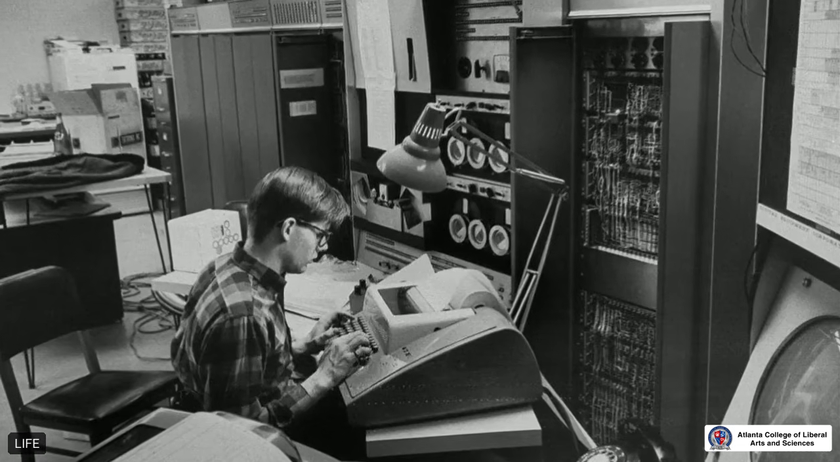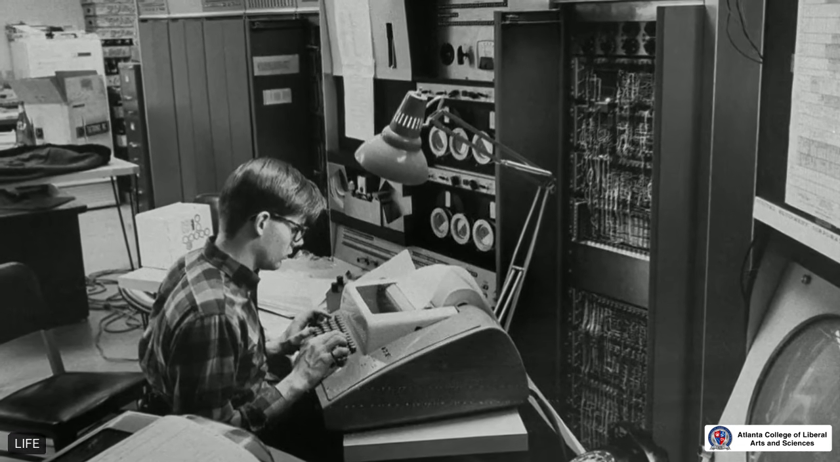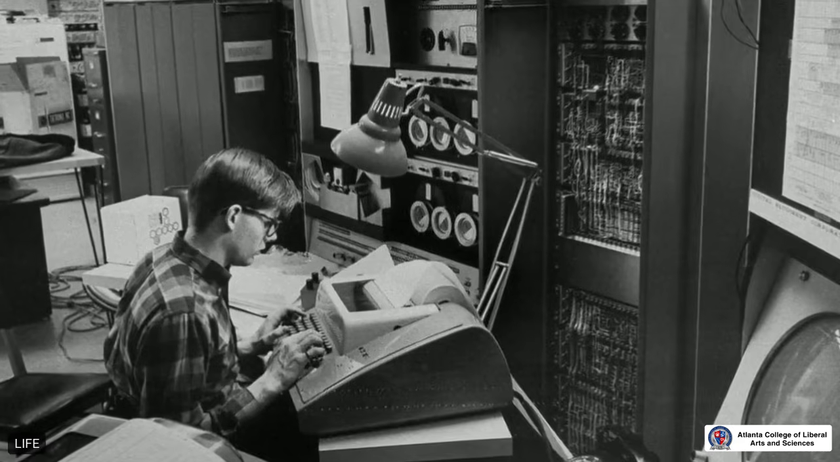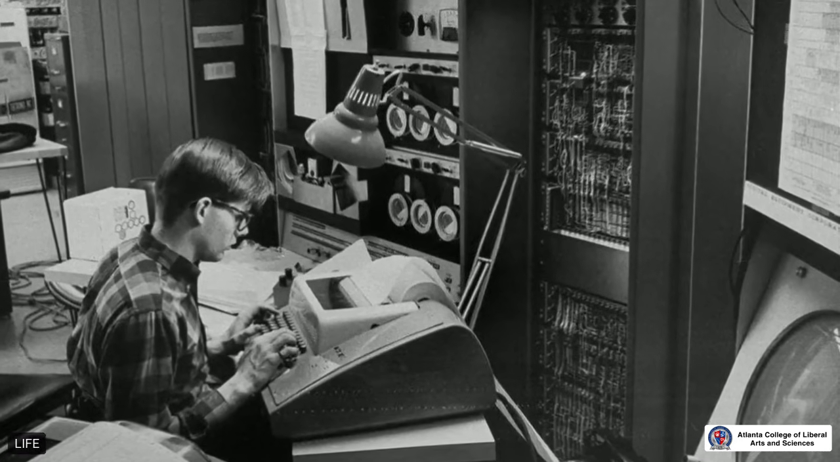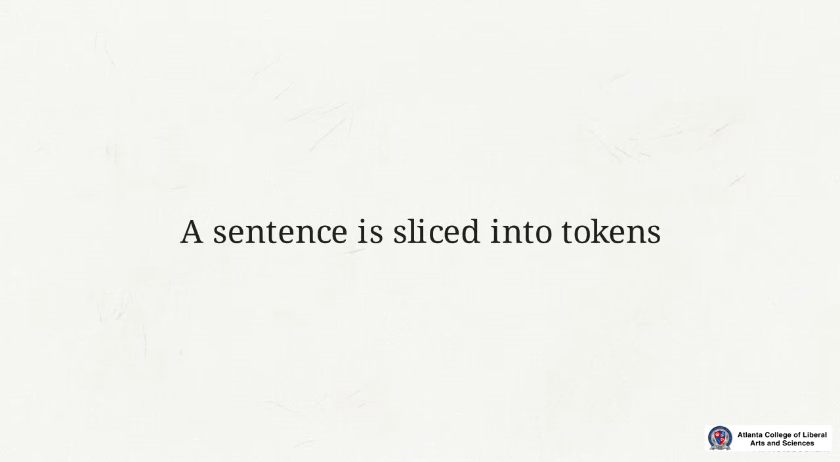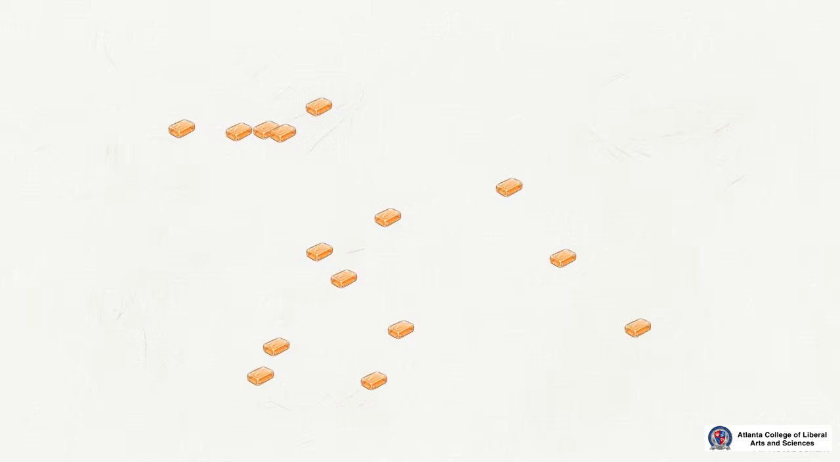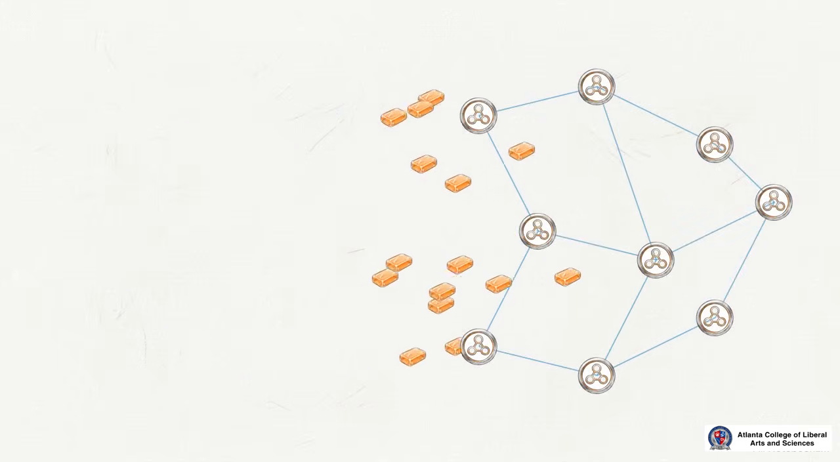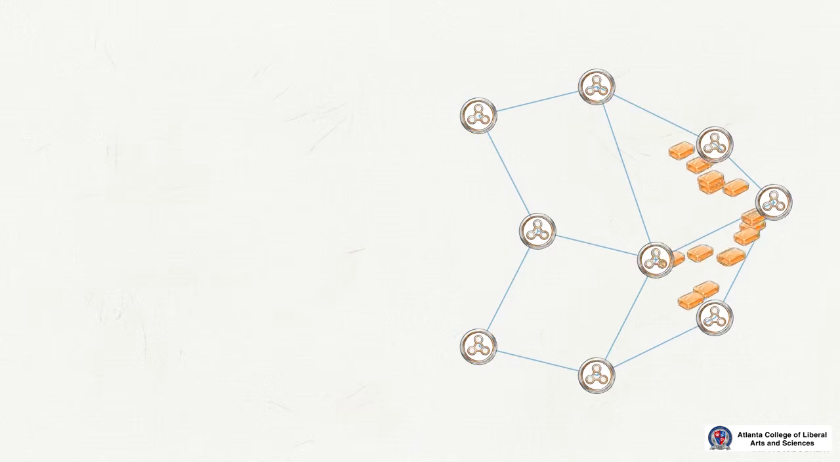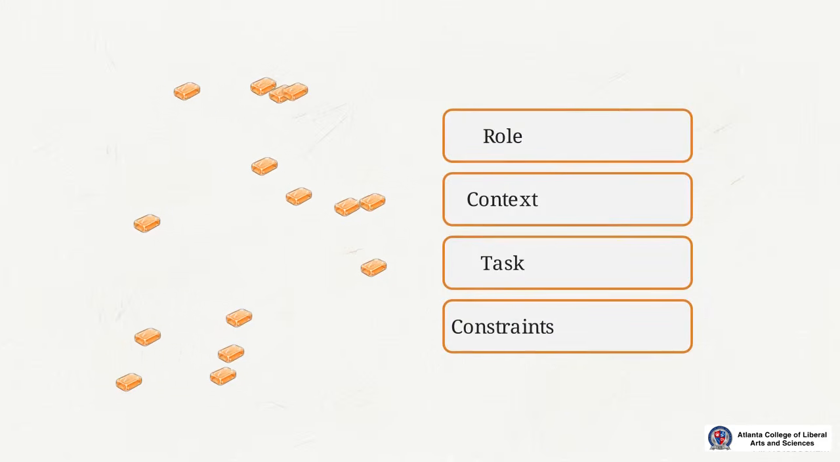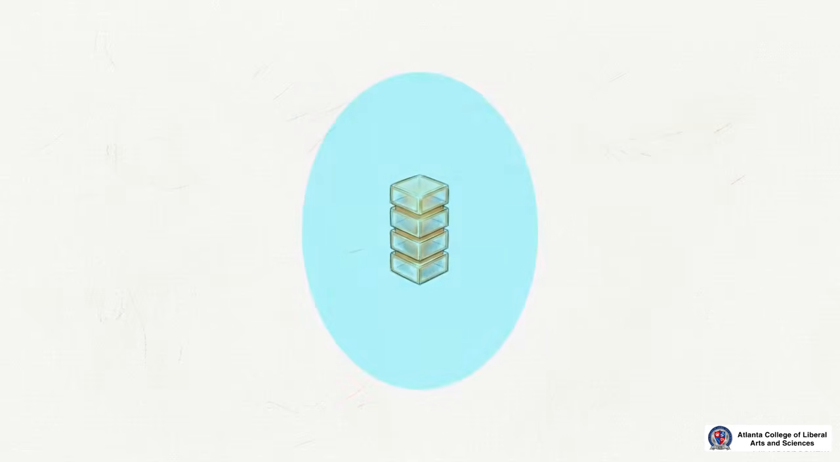To understand how we control these systems, we have to look past the modern chatbot and examine the raw mechanics of machine logic. Large language models do not process whole words. A sentence is sliced into fragments called tokens, passing through billions of adjustable logic nodes, the parameters. We guide these parameters through prompt engineering. The RCTC framework, role, context, task, and constraints, organizes chaotic tokens into a useful response.